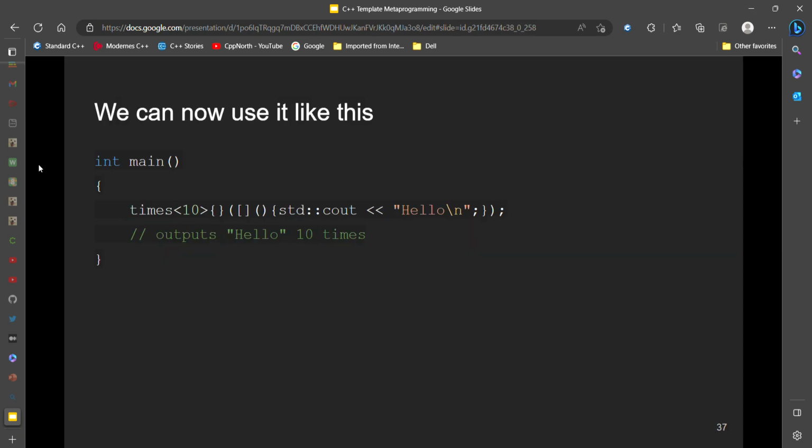So now we can use it like this. Times 10, and we can just print hello 10 times.